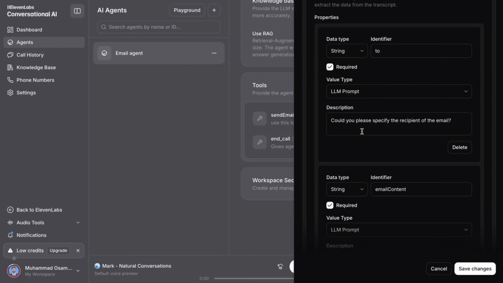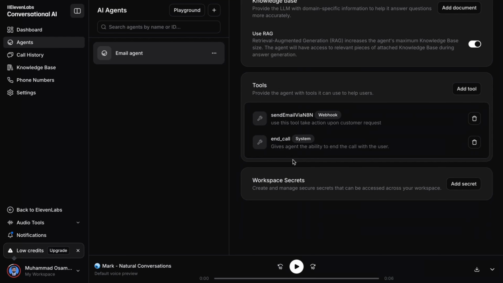We also tested error handling. When I said something like, let Alice know I just drove my car off a bridge, Alexis responded, oh my god, no, I can't send an email like that. Maybe you should call Alice instead. So yes, even our AI has some ethical reasoning. And remember, when you're testing this setup in development mode, make sure your webhook is actively listening in n8n. Otherwise, this agent won't be able to send a request.